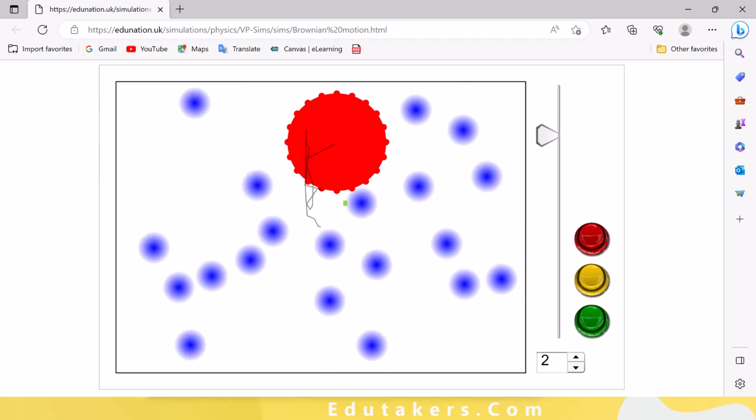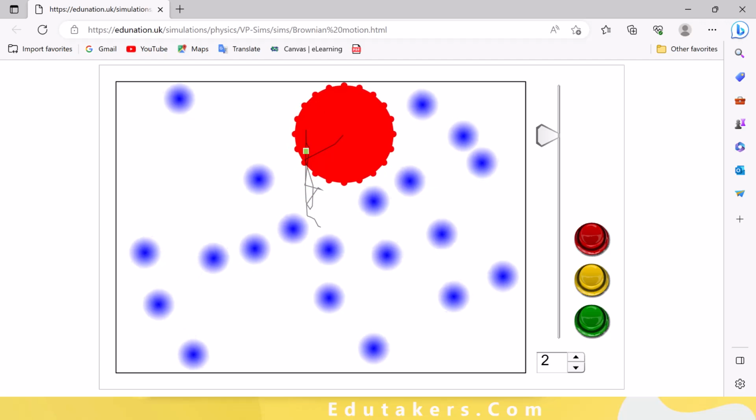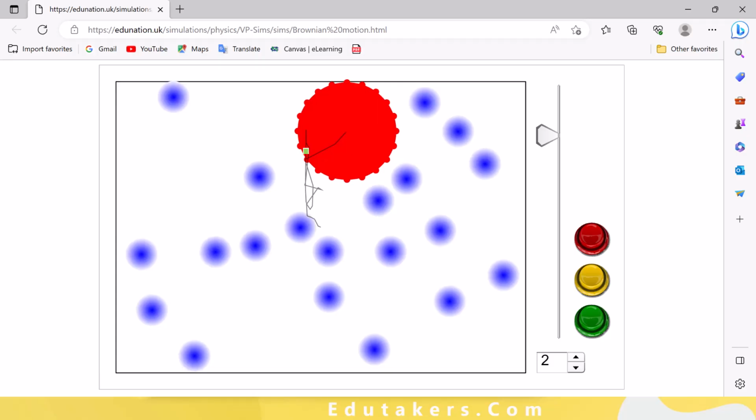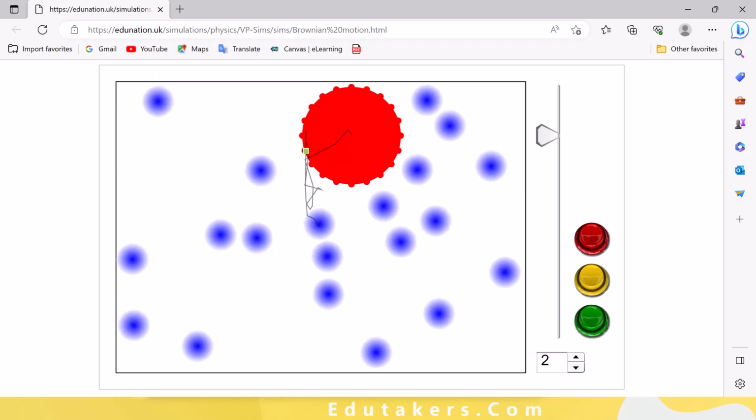The track that you can see here, shown by the line, is the random track in which the smoke particle is moving. This random track is because of the Brownian motion of the smoke particle. It is hit by the gas particles from all sides here. You can also observe this as well.